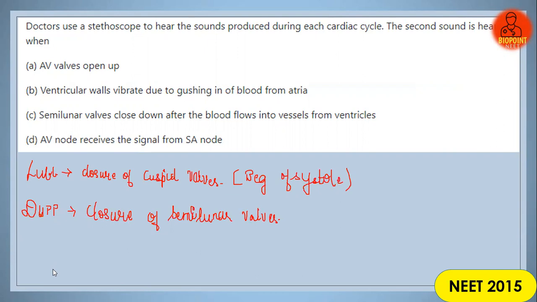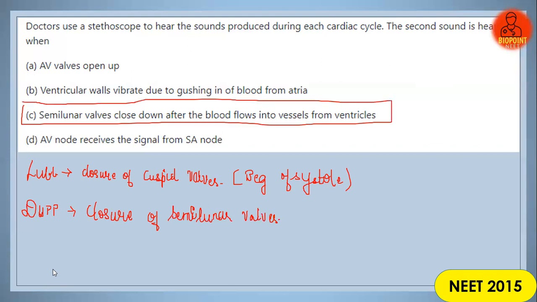So the dub sound is heard due to the closure of semilunar valve, that is the aortic semilunar valve and the pulmonary semilunar valve. So the correct answer for this particular question is option number B. Semilunar valve closes down after the blood flows into the vessels from the ventricle.